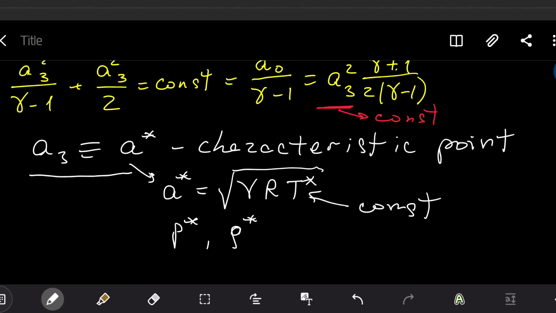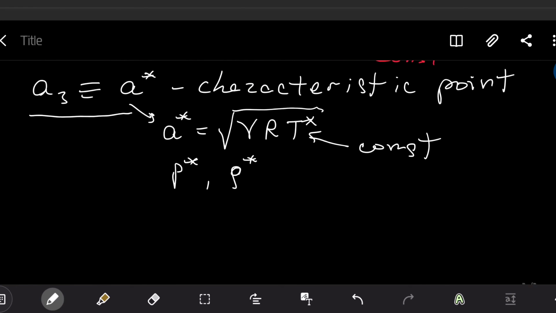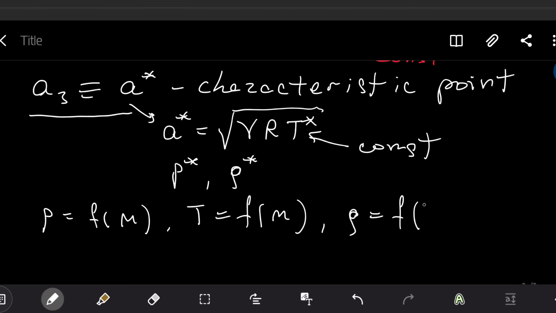This is actually equation 8.35 in the book, page 566. After this discussion, you go directly to isentropic relations and isentropic formulas that relate pressure as a function of Mach number, temperature as a function of Mach number, and density as a function of Mach number. 3 different functions.